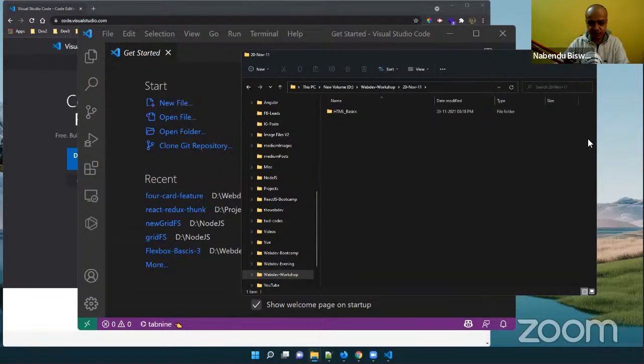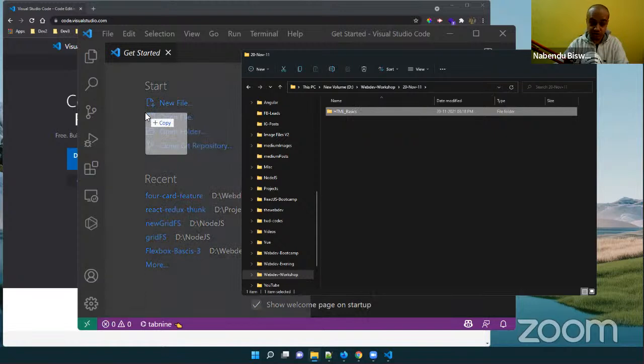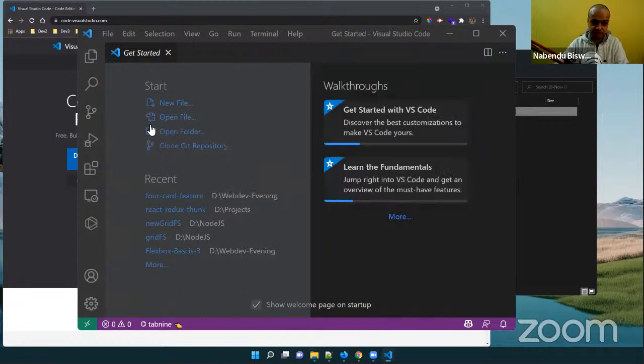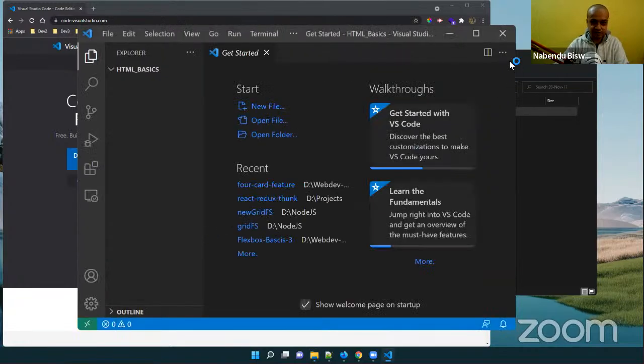Now what I'm going to do here, I will create a folder called HTML basics. New folder. Hope everybody knows how to create a new folder in Windows. Someone was asking me about opening it, because it is a bit challenging. You have to click this and drag this. I am telling one method; there are other methods also to open it. I will click it and I will get this HTML basics.